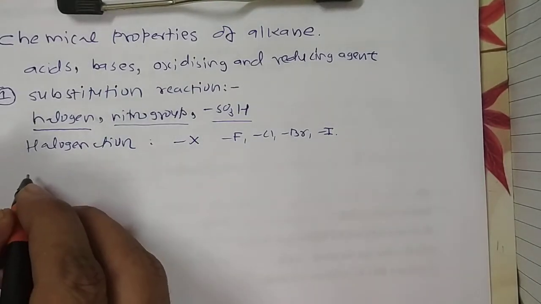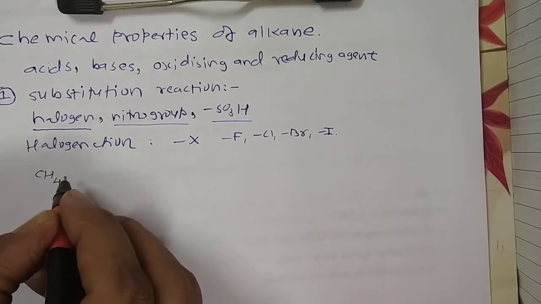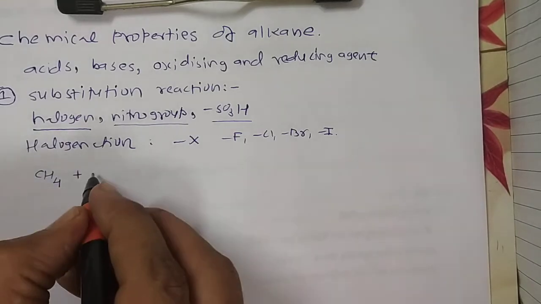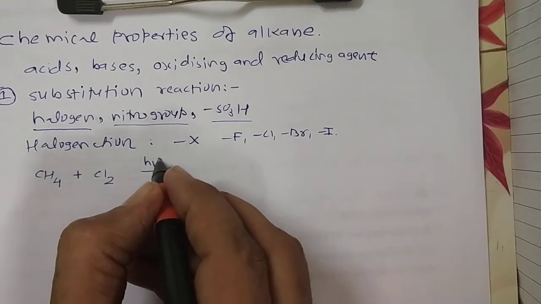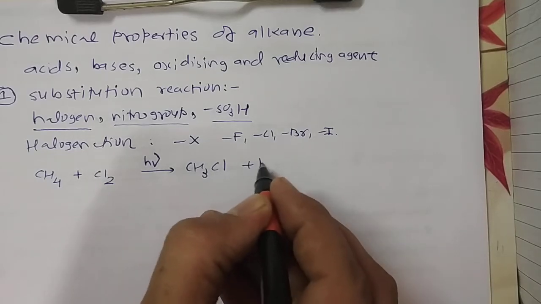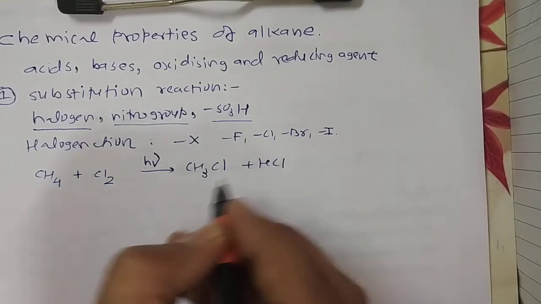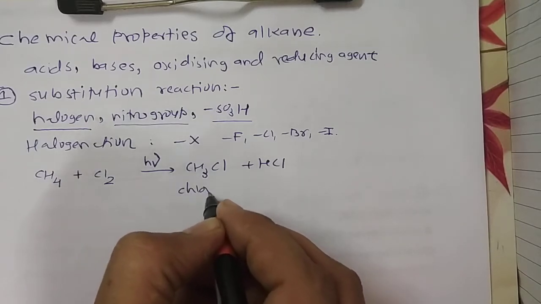Let me give one illustration. The first homologous member of the alkane series is methane. The monochlorination of methane in presence of sunlight gives CH3Cl plus hydrochloric acid. The name of this compound, as we know, is chloromethane.